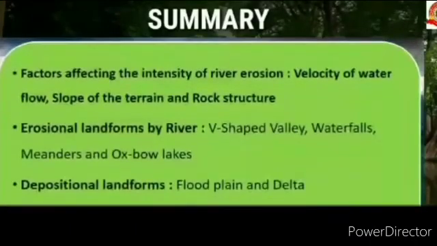Okay students, let's conclude today's topic. First of all, we learned about the factors affecting the intensity of river erosion, like velocity of water flow, slope of the terrain and rock structure. Next, we learned about erosional landforms by river like V-shaped valley, waterfalls, meanders and oxbow lakes. Then we learned about depositional landforms like floodplains and delta.